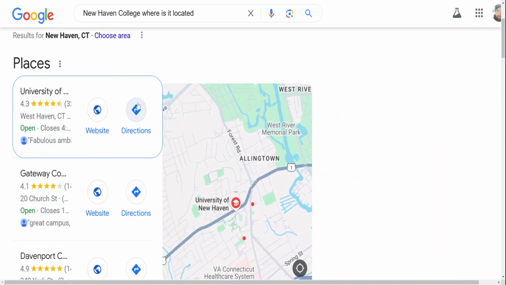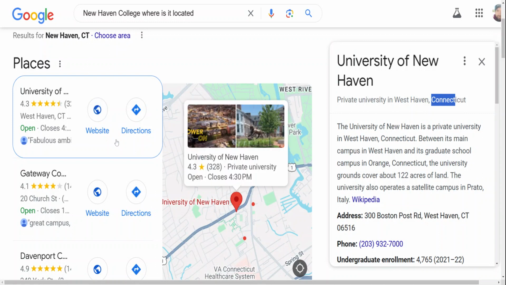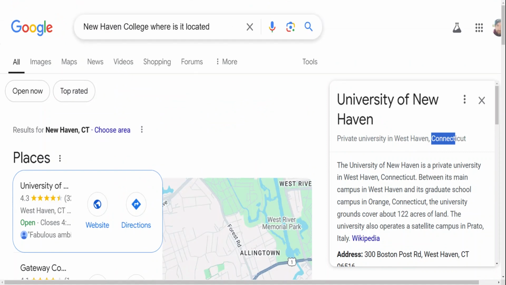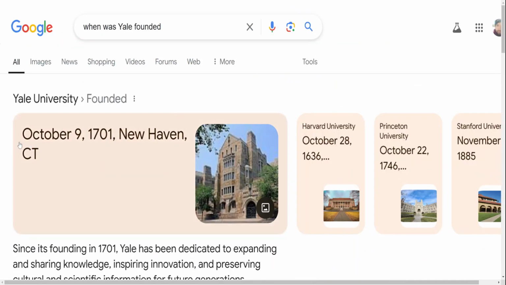If we are right with this, look, Connecticut, right? The state. You see how it has "connect" in there? And what college is there? Yale. Okay. When was Yale founded? According to Yale University, since its founding in 1701, Yale has been dedicated to expanding and sharing knowledge, inspiring innovation, and preserving cultural and scientific information for future generations.